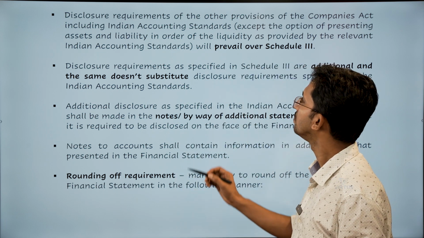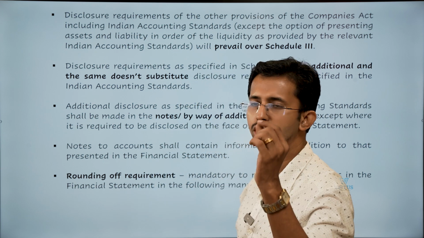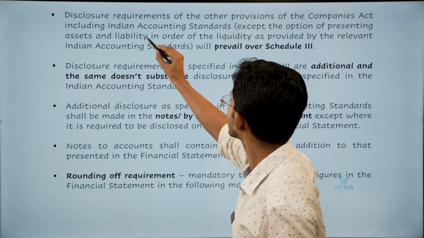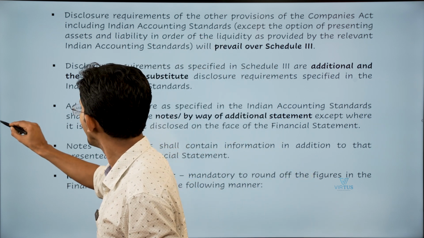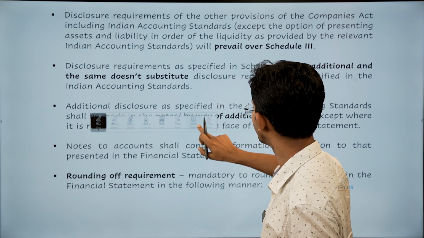So if you see the principle, the disclosure requirements given in the accounting standards, Indian accounting standards, shall prevail over the disclosure requirements which are given in Schedule 3.